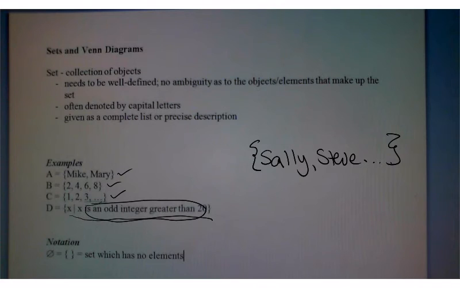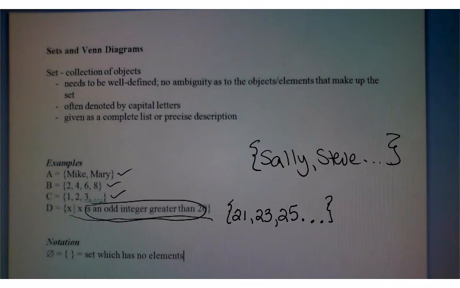And so if I was to go to a complete list, then I would open up a brace, and I'm talking about odd integers or odd numbers greater than 20. So the first one being 21, then 23, 25. You'll notice each element is separated by a comma, and then I can use the ellipsis to show that this is going to go on forever, and then close the brace.